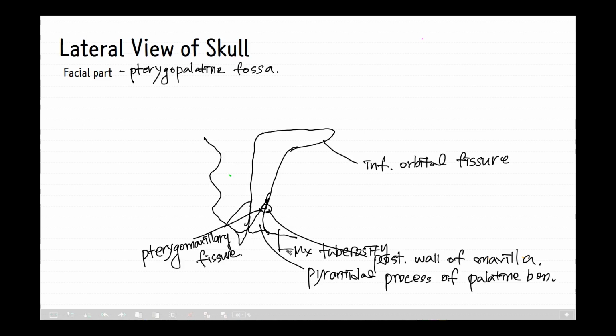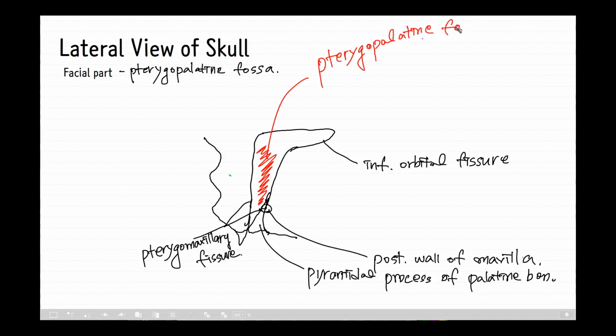Because it's a little bit complicated here, I erased some part of the explanation like this. And in this figure, the inside portion of this pterygomaxillary fissure is the pterygopalatine fossa. And we will talk about the communications of this fossa.